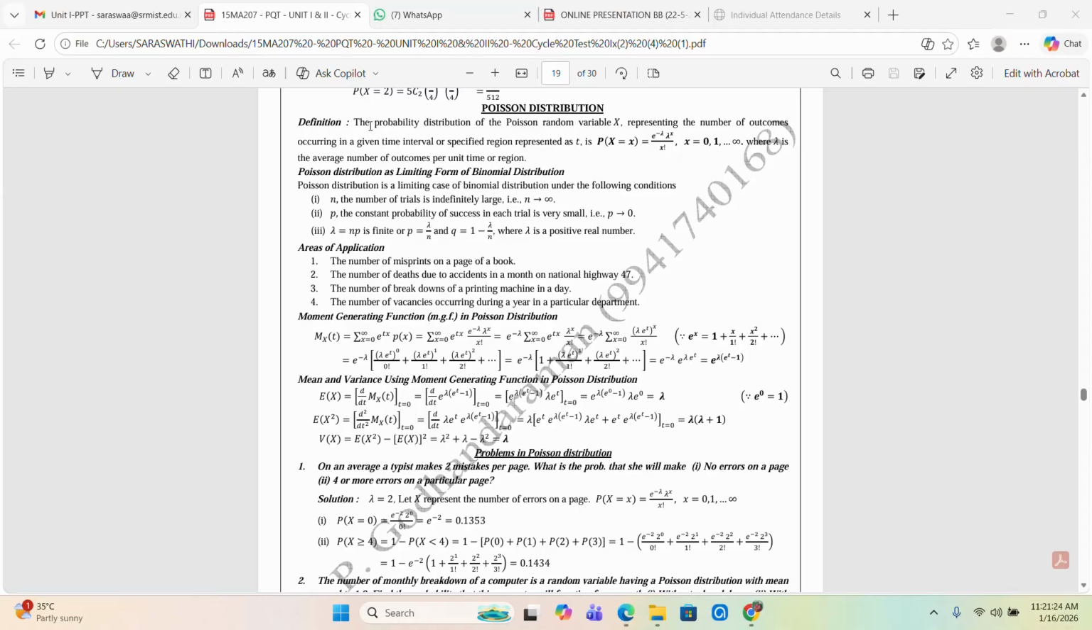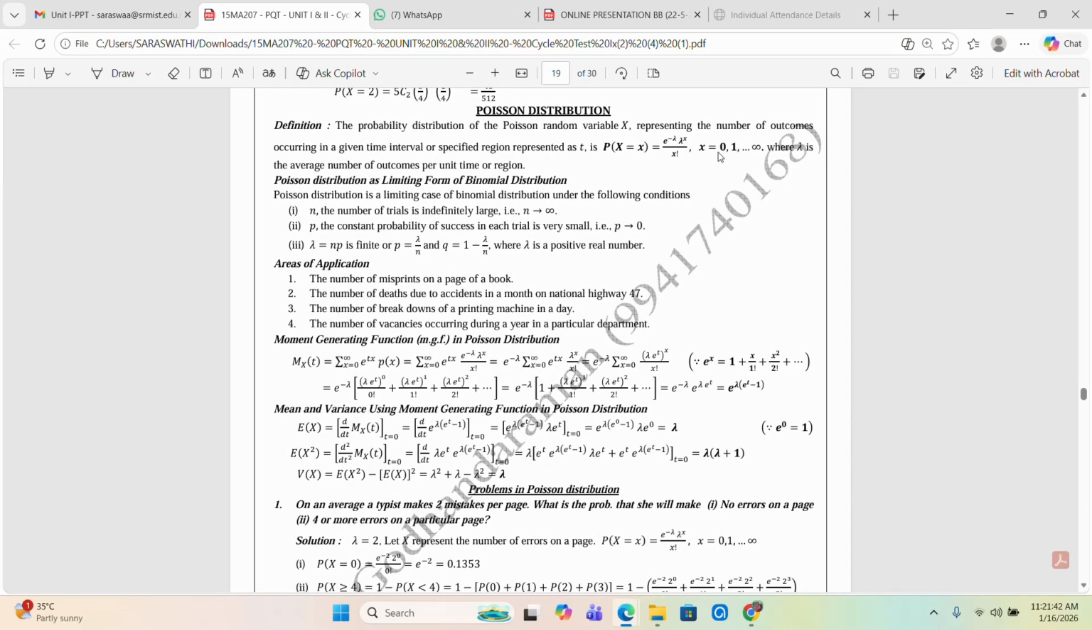Now, the definition: the probability distribution of a Poisson random variable x, representing the number of outcomes occurring in a given time interval or specific region, is represented as P(x) = e^(-λ) λ^x / x!, where x = 0, 1, 2, 3, etc., up to infinity. Here lambda is the parameter. So this is the formula for the Poisson distribution: P(x) = e^(-λ) λ^x / x!. The value of x starts from 0 to infinity.